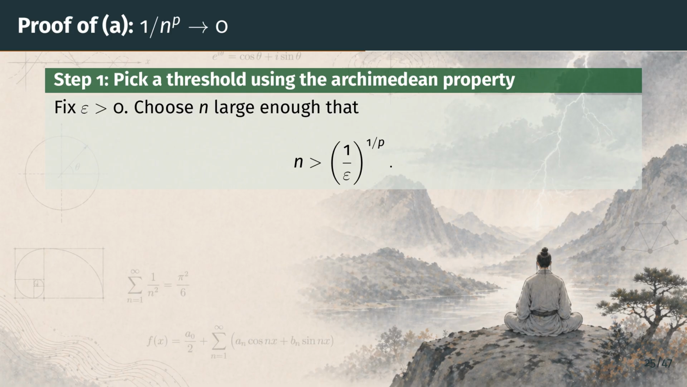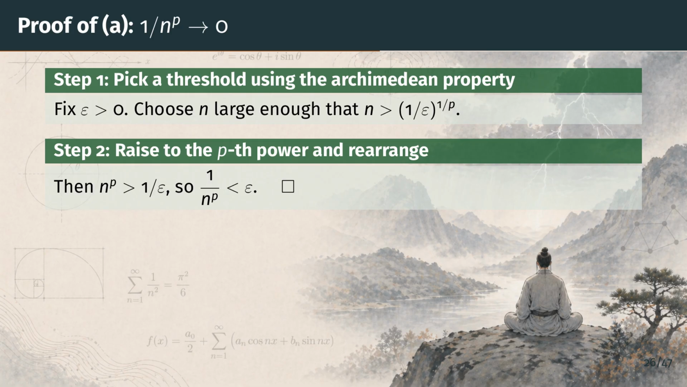We want to show that for every positive epsilon, we can find an index past which 1 over n to the p is less than epsilon. To arrange this, we solve the inequality 1 over n to the p is less than epsilon for n, obtaining n greater than 1 over epsilon, all raised to the power 1 over p. The Archimedean property of the real numbers, recalled from Chapter 1, says that such an n exists no matter how large the right-hand side is.